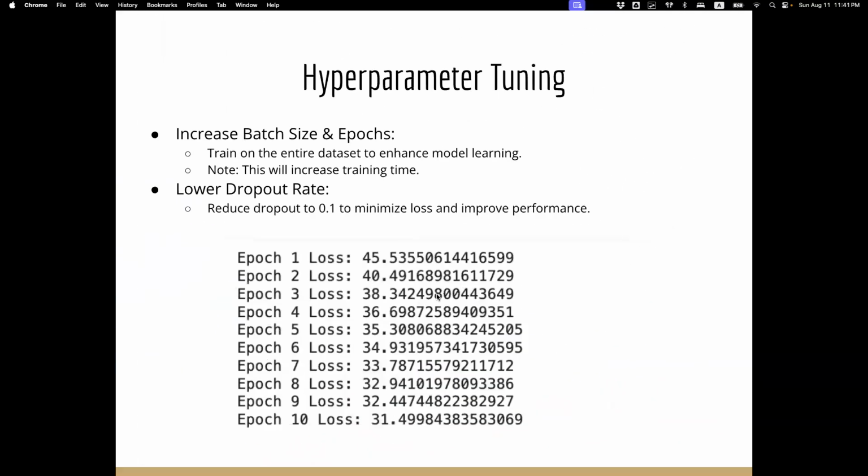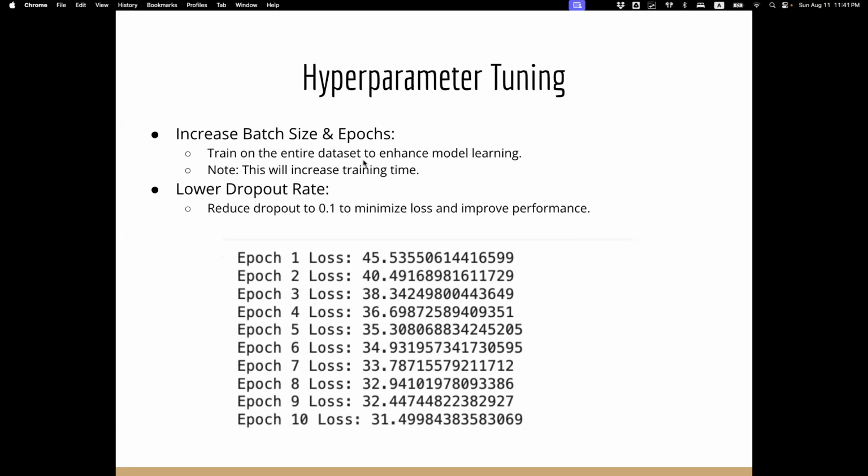What we did to tune the hyperparameters of this model is we increased the batch size and epochs to allow the training of this model to be longer. Also, the model was trained on the entirety of the data set here in the hyperparameter tuning. In the original training, the model was trained on a subset because the time it was taking was quite significant.